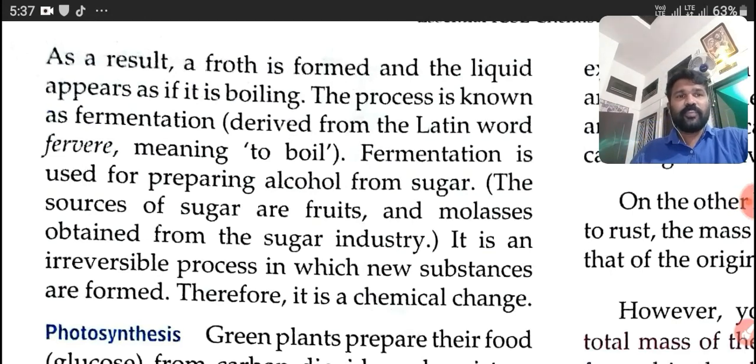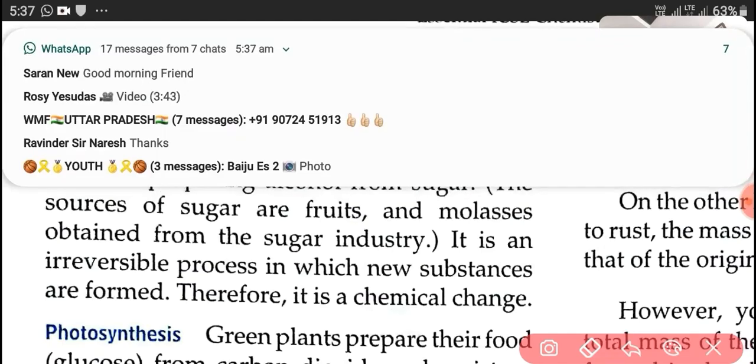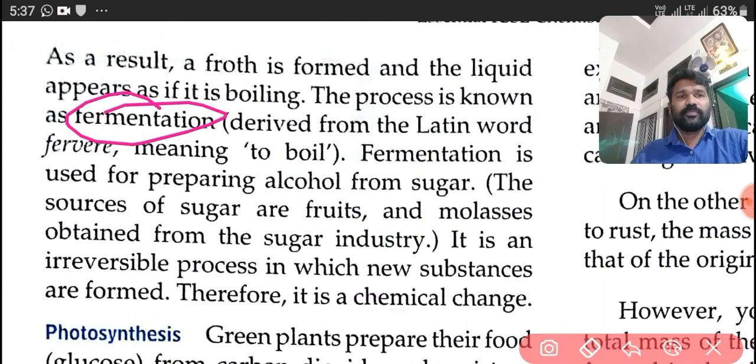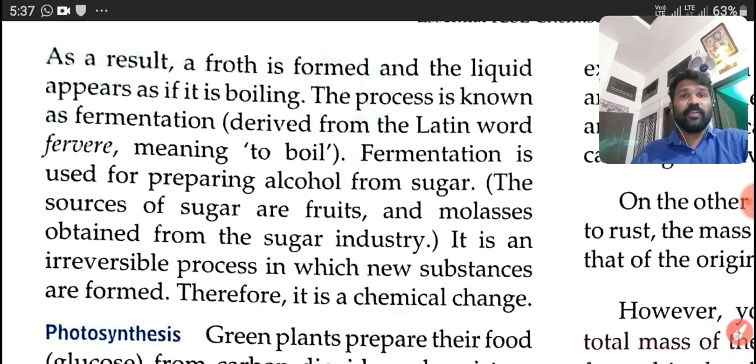The process is known as fermentation. It is derived from the Latin word fervere, meaning boil.